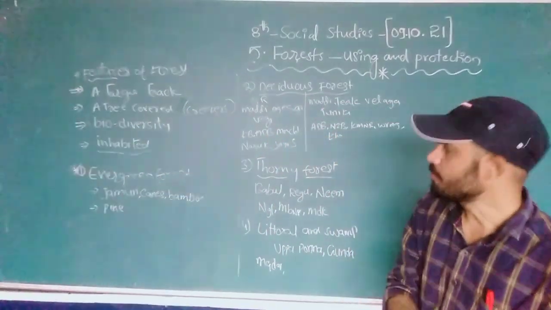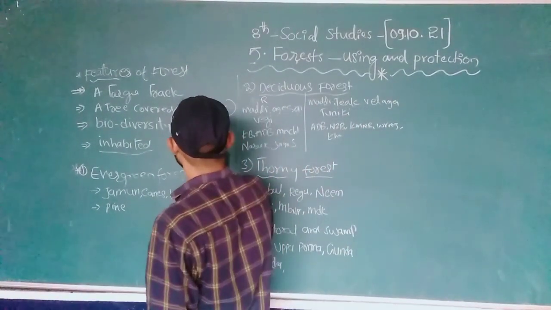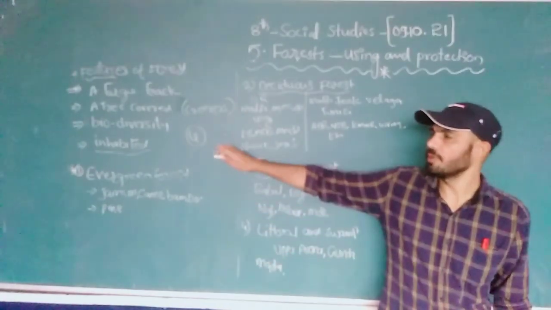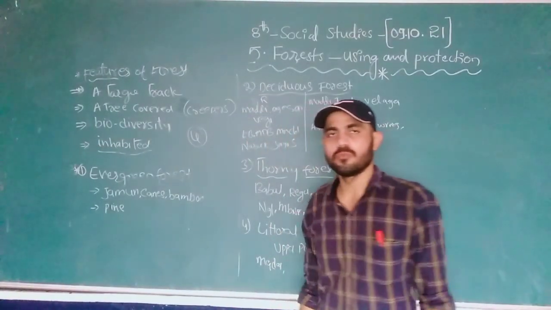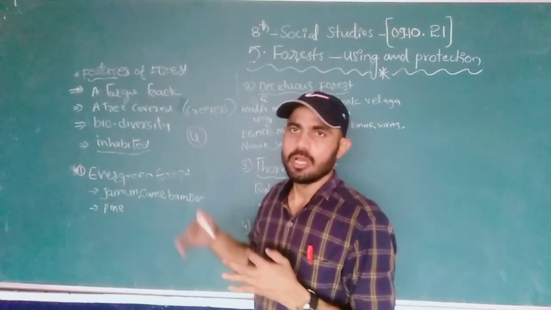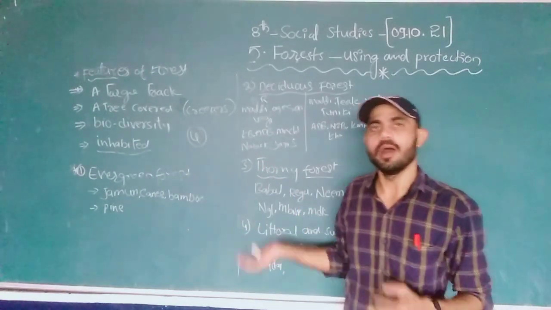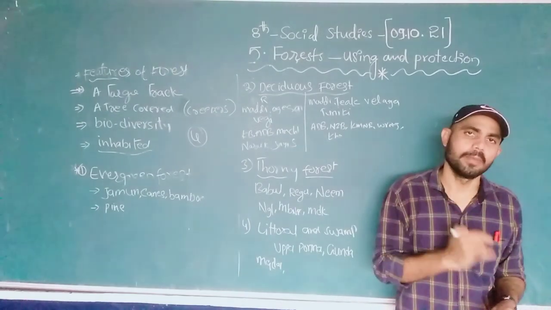Then how many types of forest do we have? We have four types in India. The first one is the evergreen forest. The second one is the deciduous forest. The third one is the thorny forest, and the fourth one is the littoral, or we can say the swampy forest, right? Littoral or swampy forest.